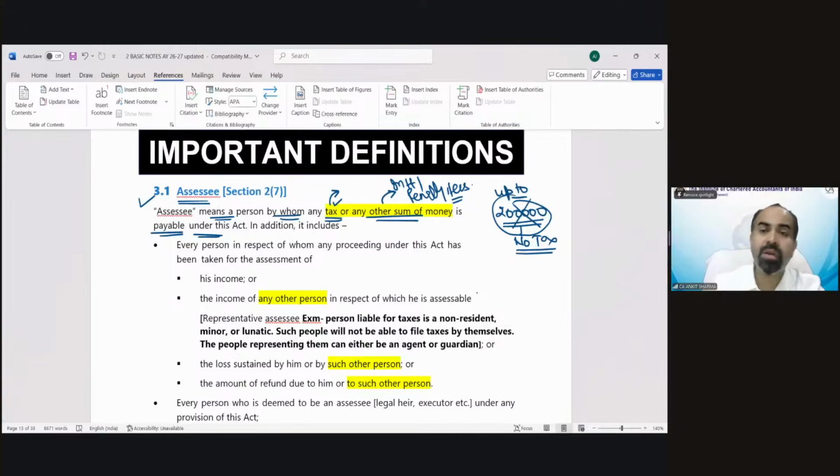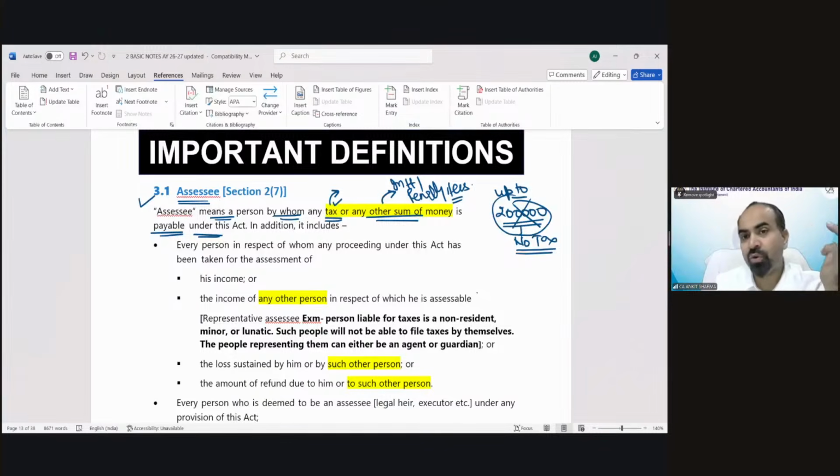So when will you be called an assessee? If you need to pay tax or any kind of other sum, whether it could be an interest, penalty, fees, etc., under this Act, you will be called an assessee. Now apply this concept upon yourself. As a student, do you need to pay any tax to income tax?